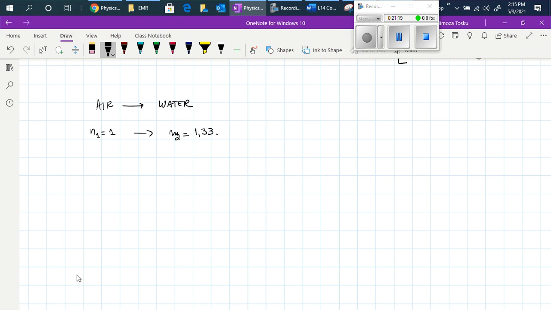This is kind of common, so you can say that. And what we are looking for is the velocity at which the light is traveling in that medium. The ray diagram will be from air, the incident ray, into water, and this will be the refracted ray.